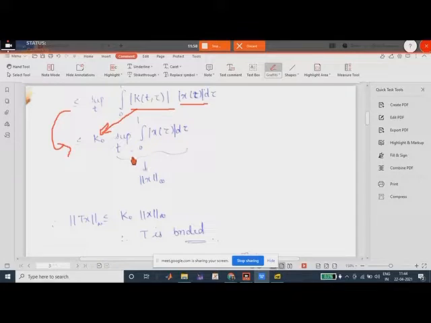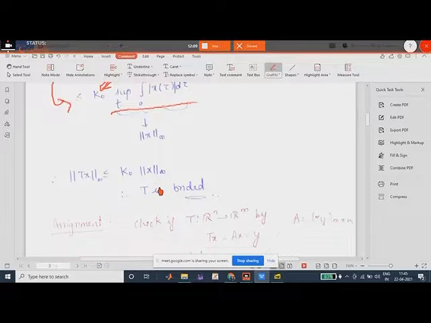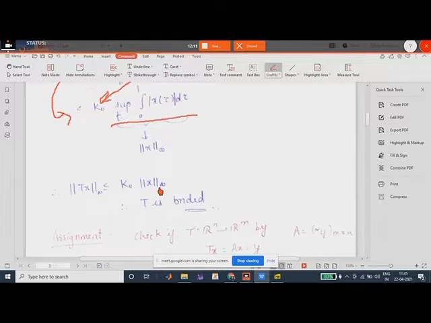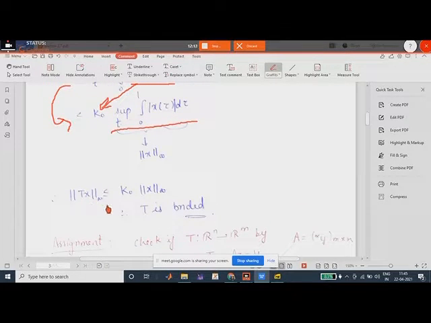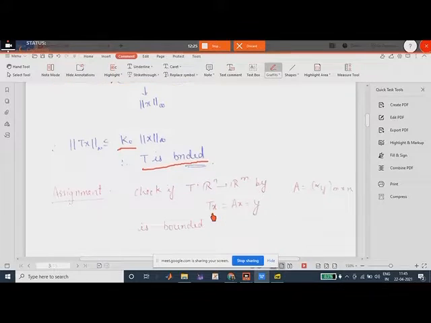Now this is nothing but the norm of x infinity. So therefore what we have is the norm of Tx is less than or equal to k naught times the norm of x, right? And this k naught was a real number, so hence we get that T is a bounded operator.